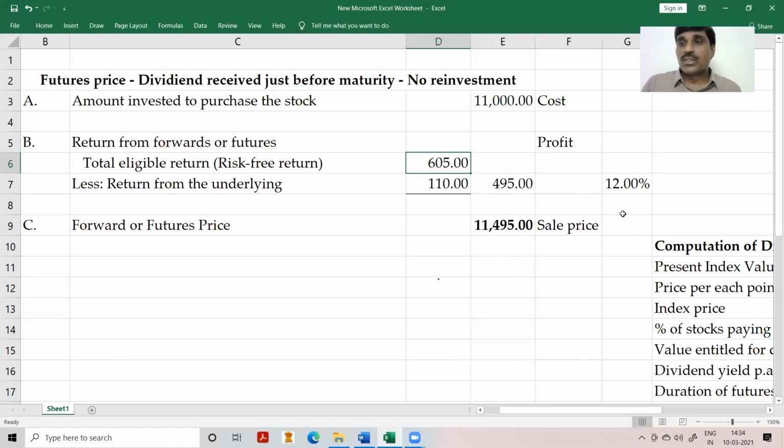Another is from the profit of the futures contract. Total eligible return comes from two ways. One is from the underlying in the form of dividend. Another is from the profit on the futures contract. So if I know the cost, and if I know the profit, what is the sale price of the futures contract? Very simple. As simple as that. This is how we have to do it. Okay, that's it.